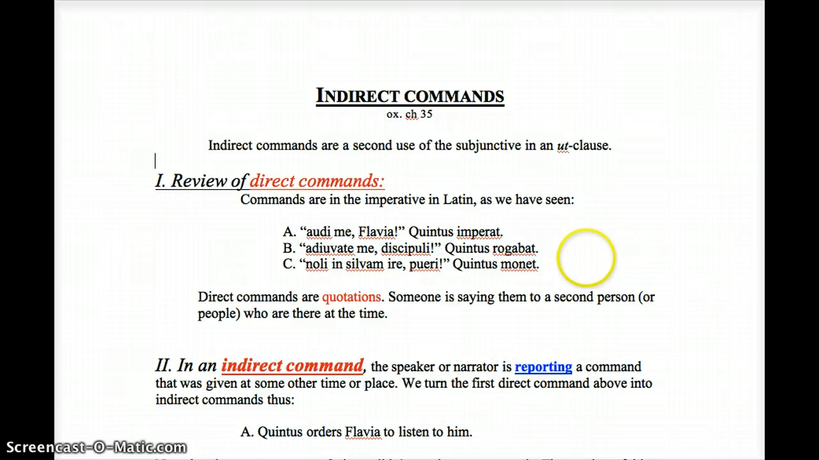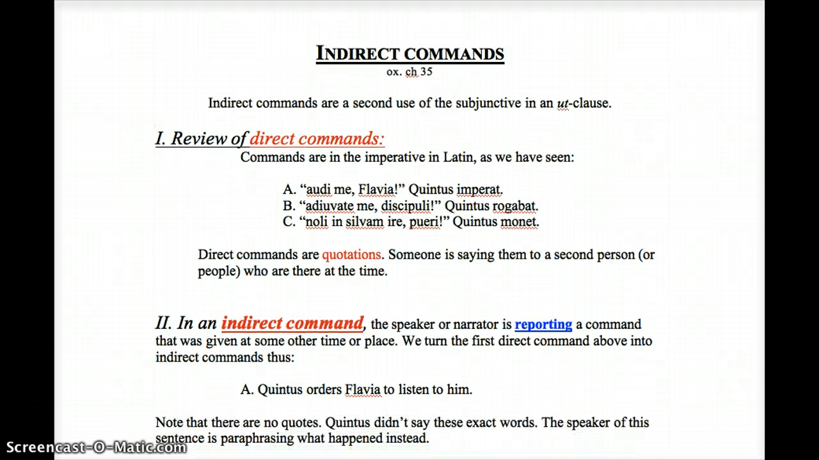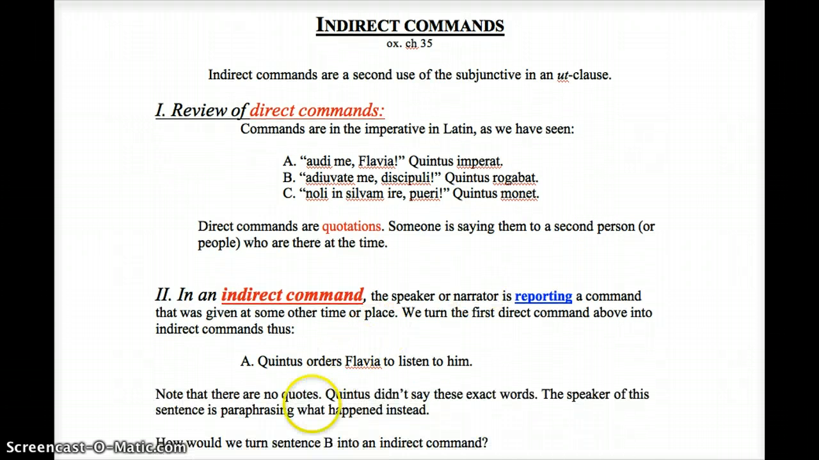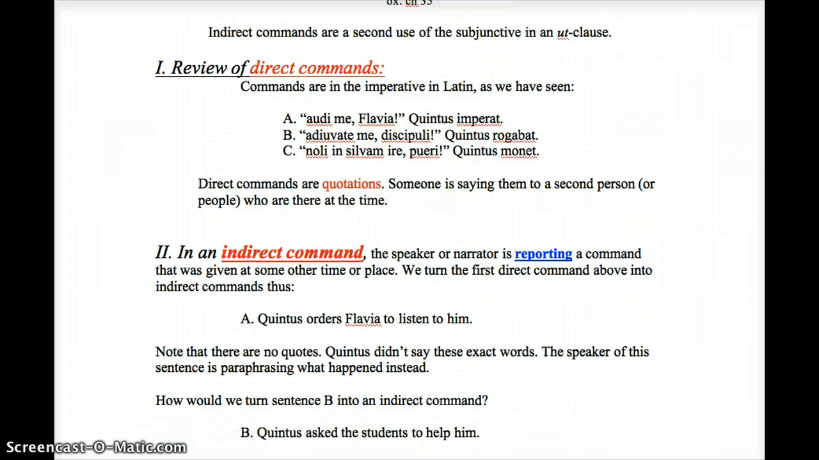Now, why don't you take a look at the second ones? Note that there are no quotes here. Quintus didn't say these exact words. The speaker of this sentence is simply paraphrasing what happened, reporting it probably to somebody else. So, why don't you take a look at sentence B and try to turn that into an indirect command. Pause the video first. Here's the answer. Quintus asked the students to help him. Quintus asked, help me, students, goes to Quintus asked the students to help him.